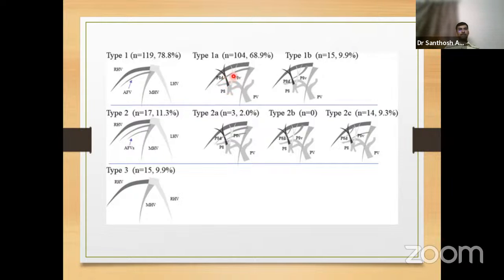segment 8 portal vein. So the dark black branch of the segment 8 portal vein supplies the dorsal portion of segment 8. The light gray branch of segment 8 portal vein supplies the ventral portion of segment 8. So if you want to do subsegmentectomy of segment 8, this anterior fissural vein can act as one of the important landmarks, particularly if it is single. And this anatomy we will get in nearly 70% of the people.